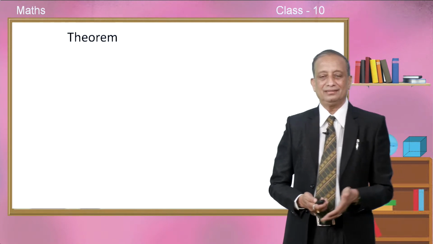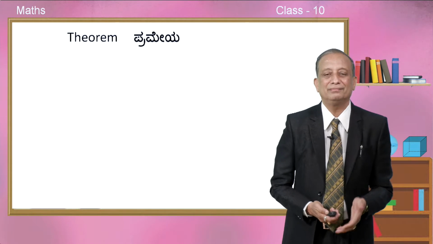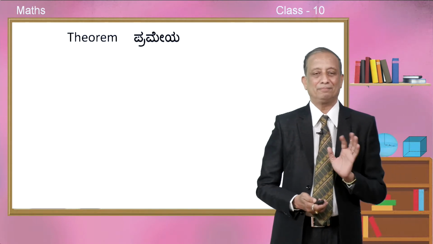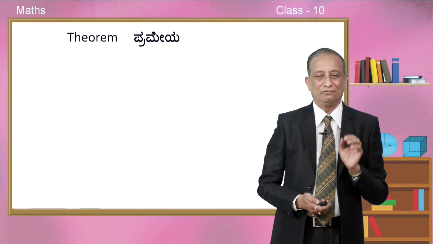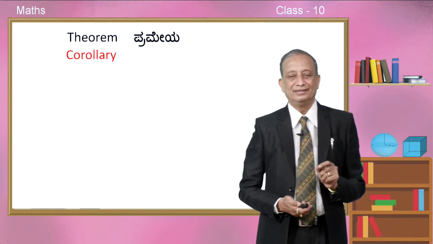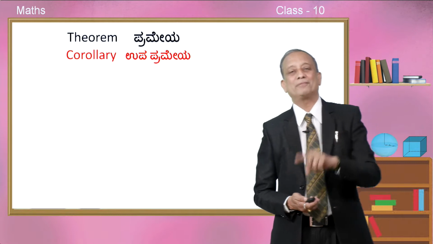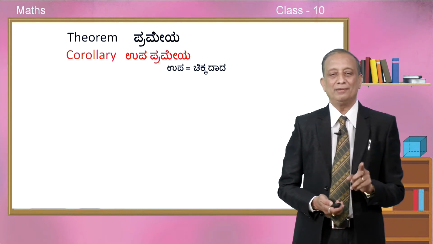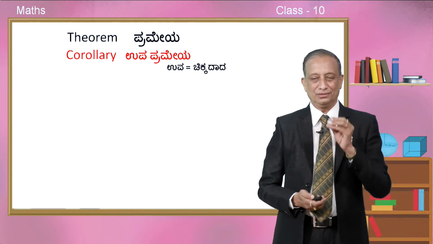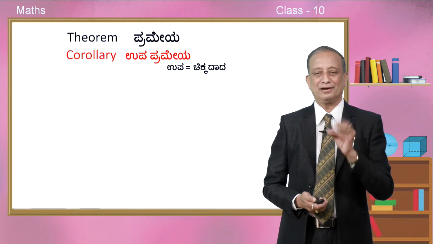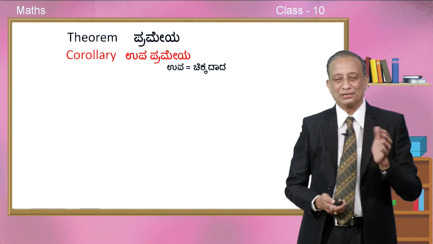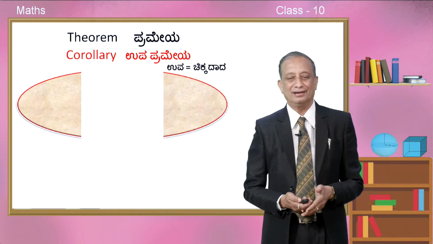See, in theorem the equivalent term is prameya. Okay, prameya means theorem. For corollary, the equivalent term in Kannada is upaprameya. So, upa means chikkadada, a small theorem, a tiny theorem, we call it corollary, upaprameya.